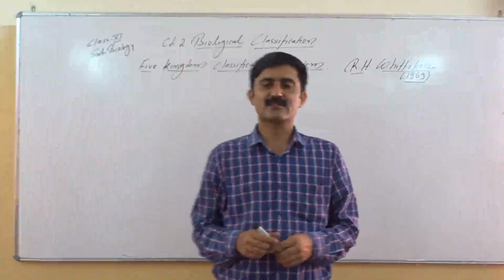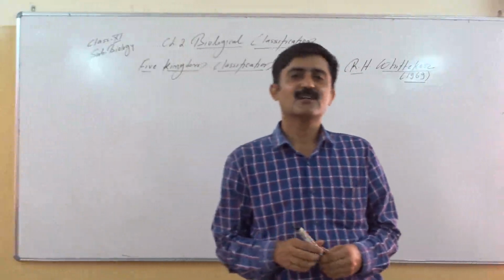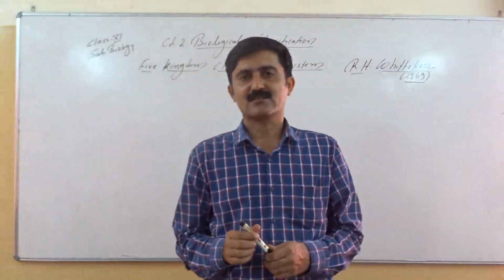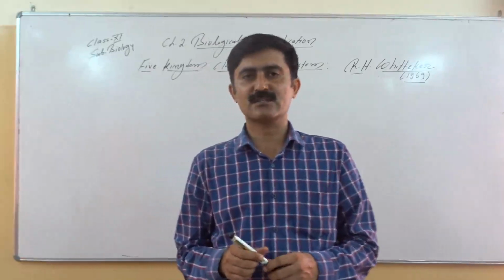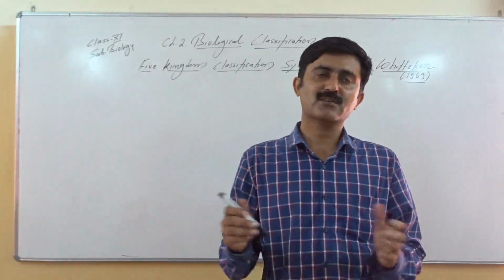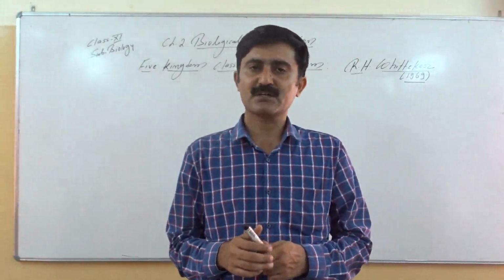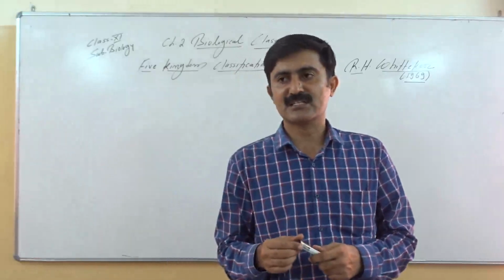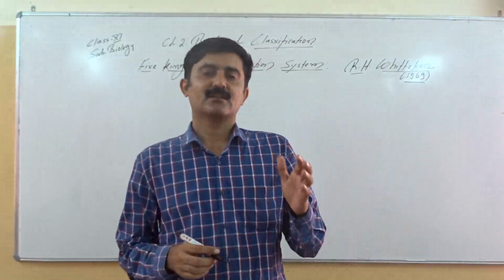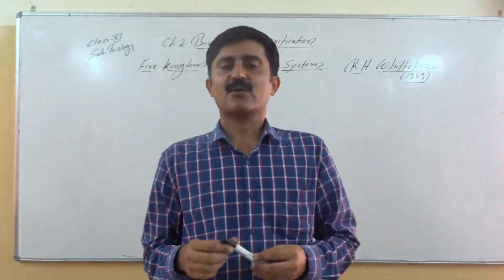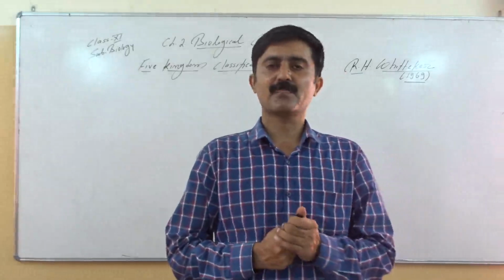Yes, so students, in continuation of the previous video, we were talking about the classification systems. Till now we talked about the two kingdom system of classification. As all of us know, this system of classification was proposed by Carolus Linnaeus. We discussed that in two kingdom classification, organisms are classified into kingdom Plantae and Animalia.